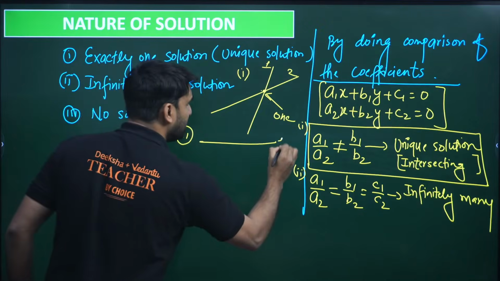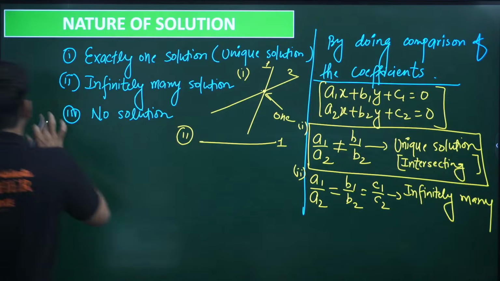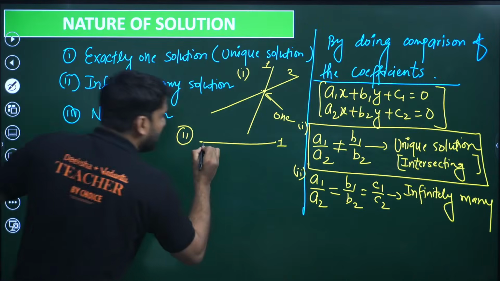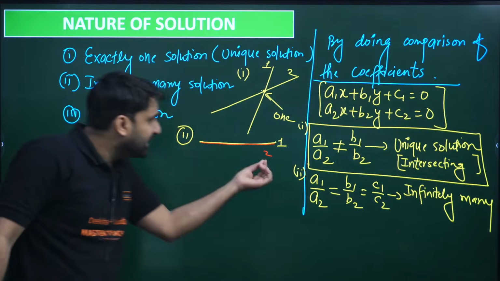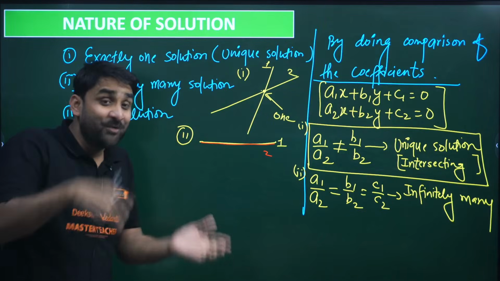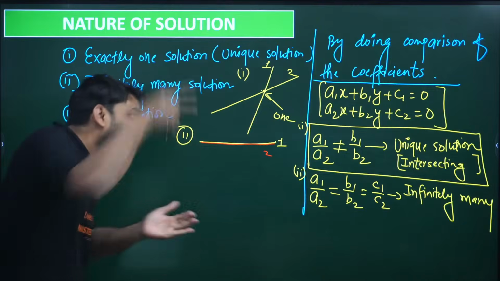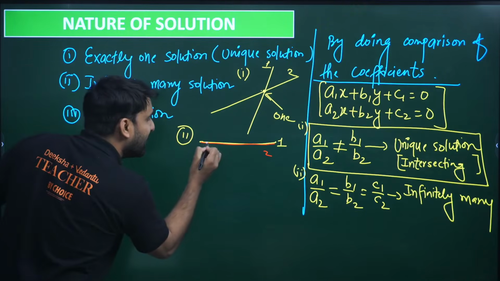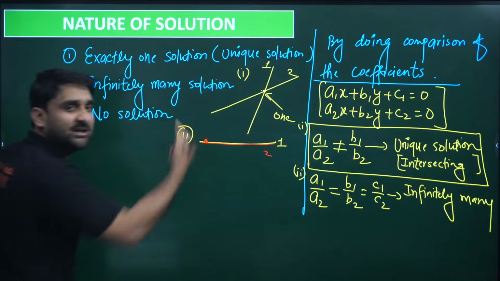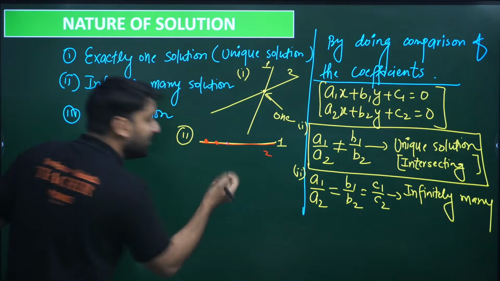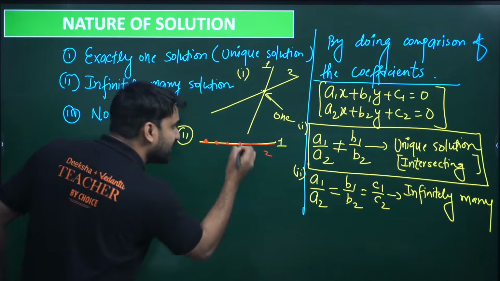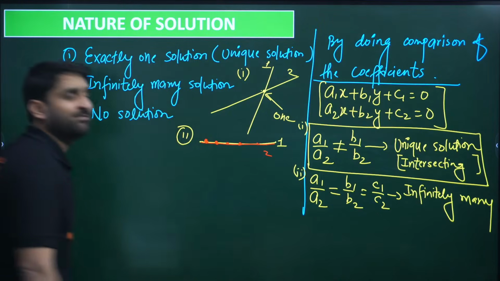This was the first line, and the second line is also overlapping the same line. Yellow is the first line and the red line is the second linear equation. Both are coinciding, and if both are coinciding, the x and y at each of these points will satisfy both.